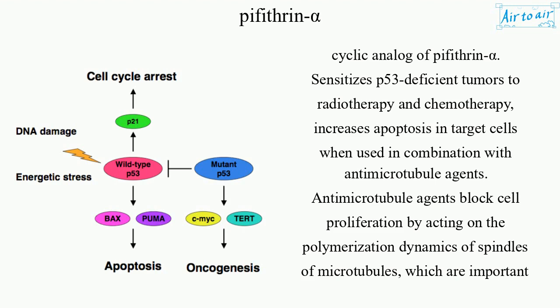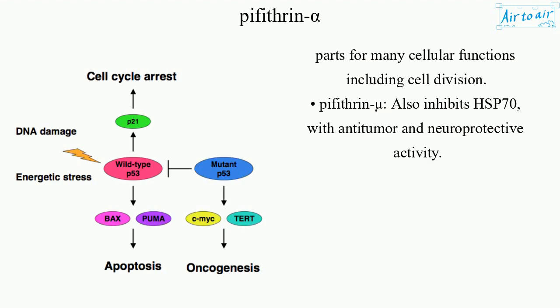Antimicrotubule agents block cell proliferation by acting on the polymerization dynamics of spindles of microtubules, which are important parts for many cellular functions including cell division. Pifithrin-mu also inhibits HSP70, with anti-tumor and neuroprotective activity.